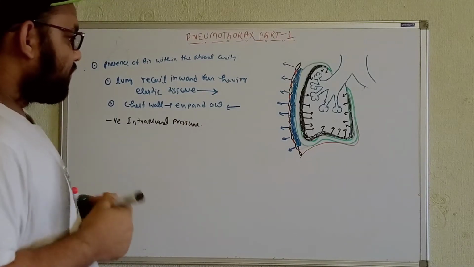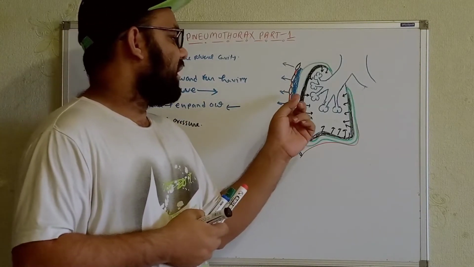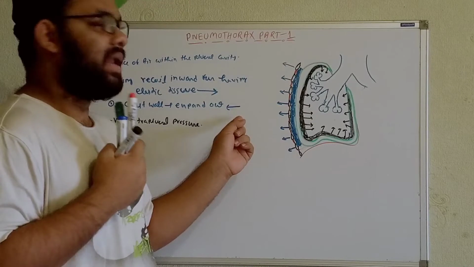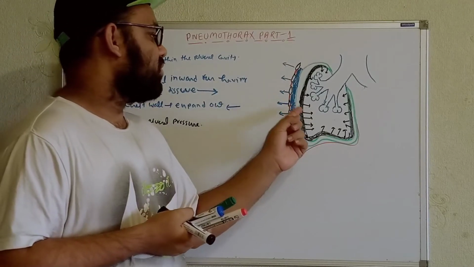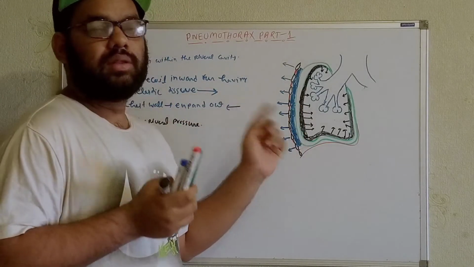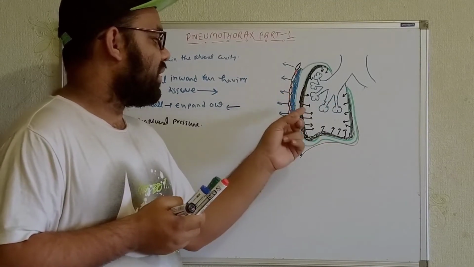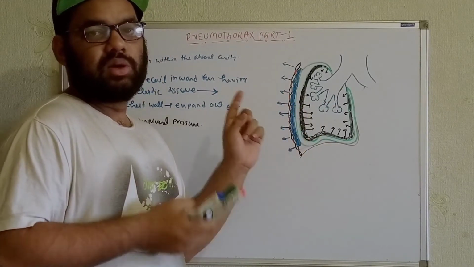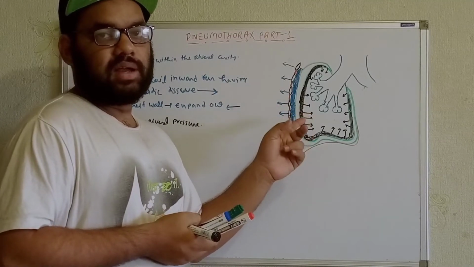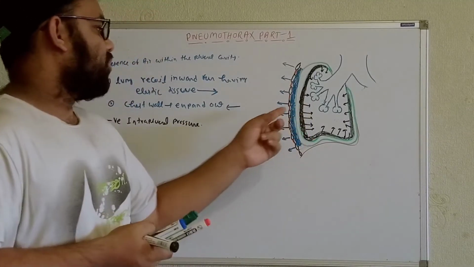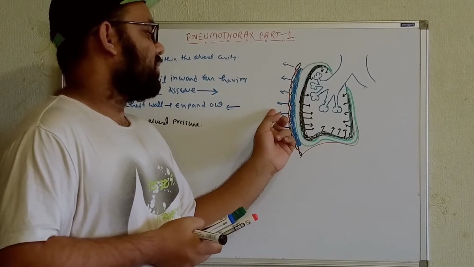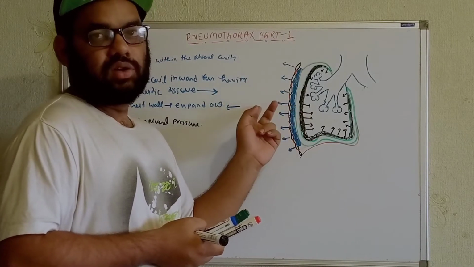Now see, what can you see? The pleura is doing the balance, keeping the lungs together with the chest wall. So the pleural cavity, or the pleural layers, are making the balance between the chest wall and the lung parenchyma over here. They keep the lung and the chest wall together.